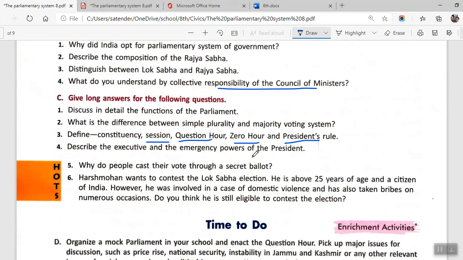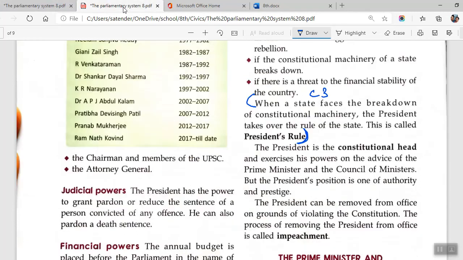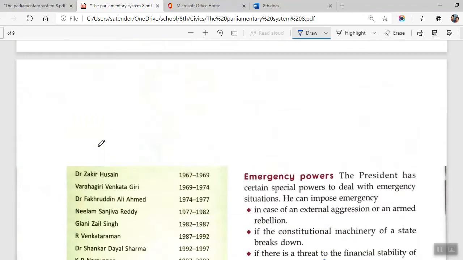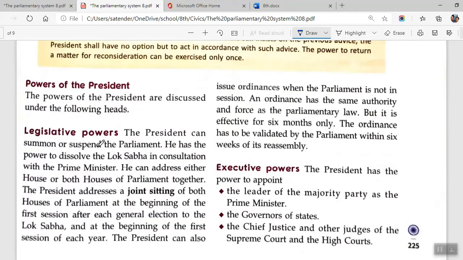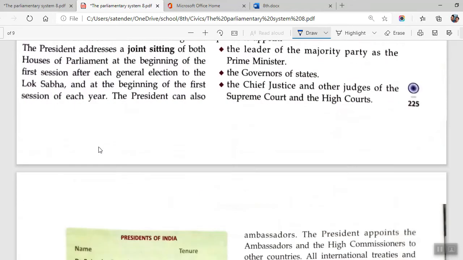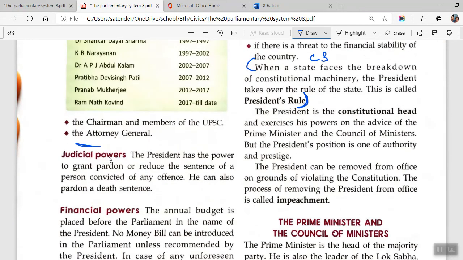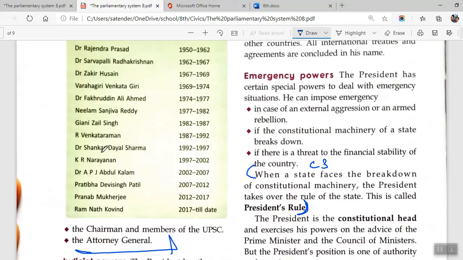Coming on to C4. Describe the executive and emergency power of the president. Okay, this is a simple, straightforward question. These are the executive powers. This is on page number 225. You will be starting from here and you will be writing all the executive powers. Moving on to the next, these are the executive powers, and for emergency power you will be starting from here and completing till this point.